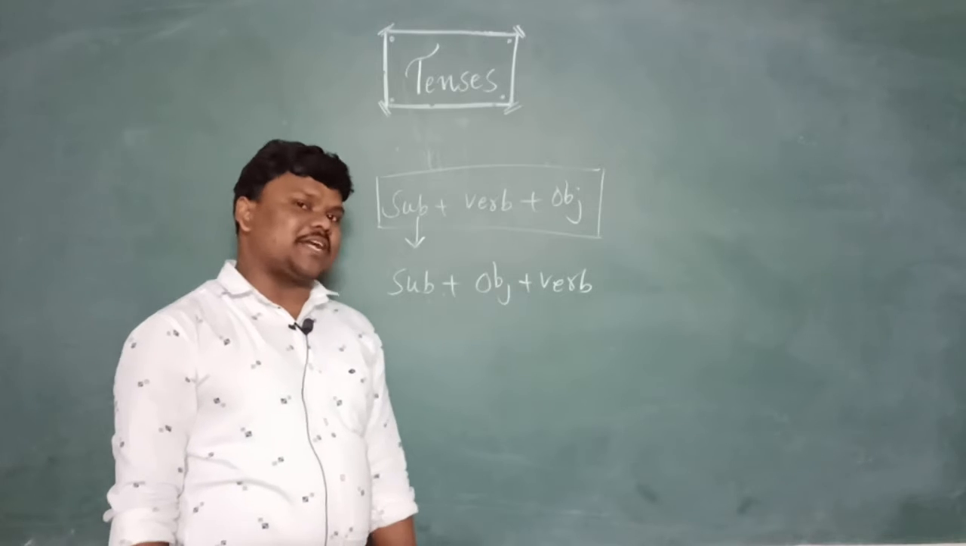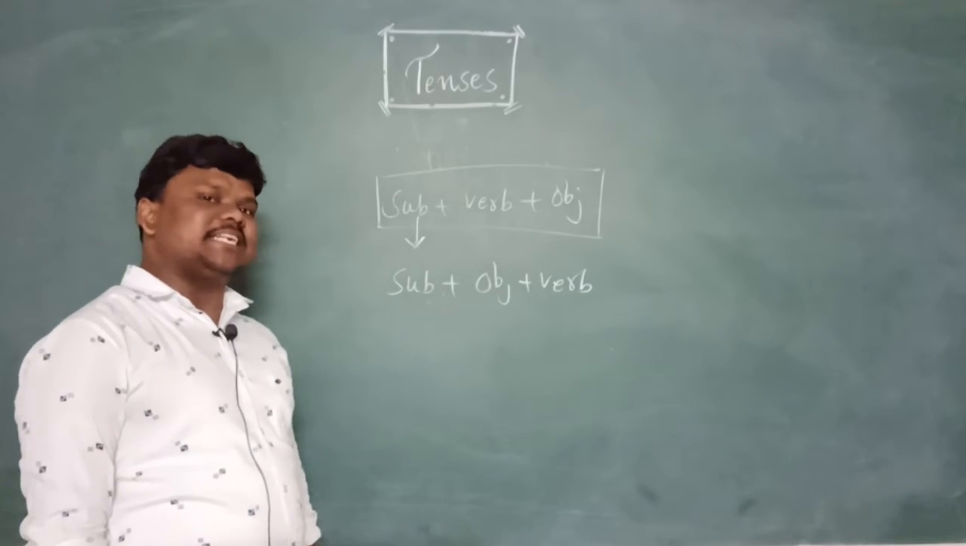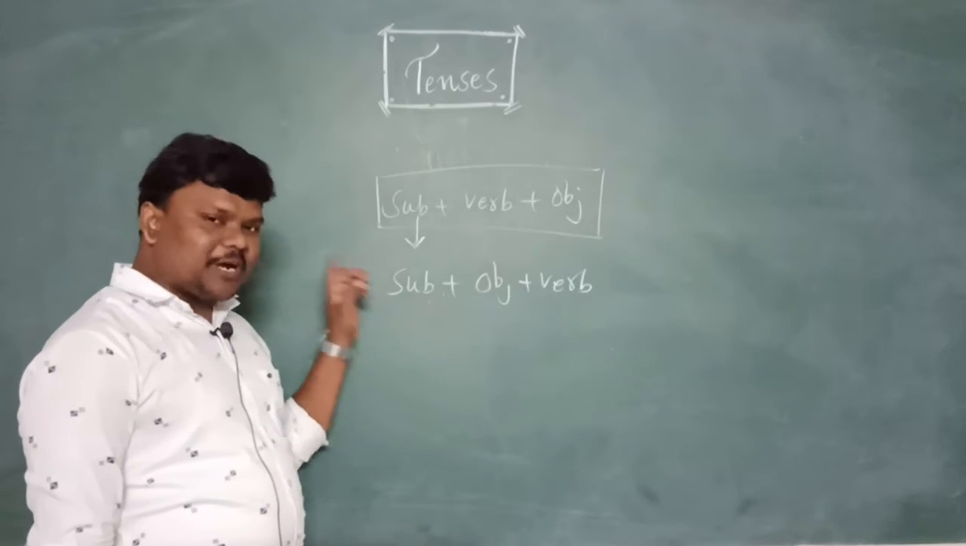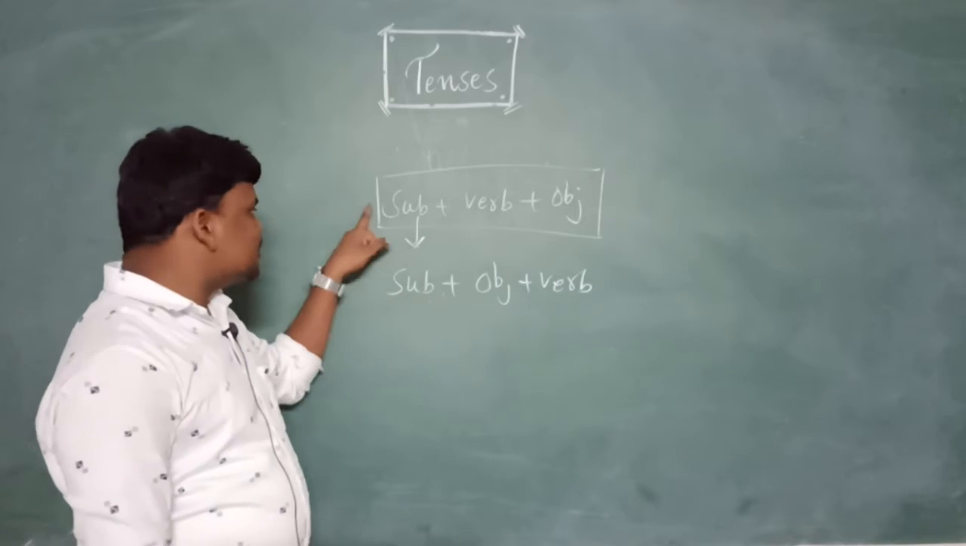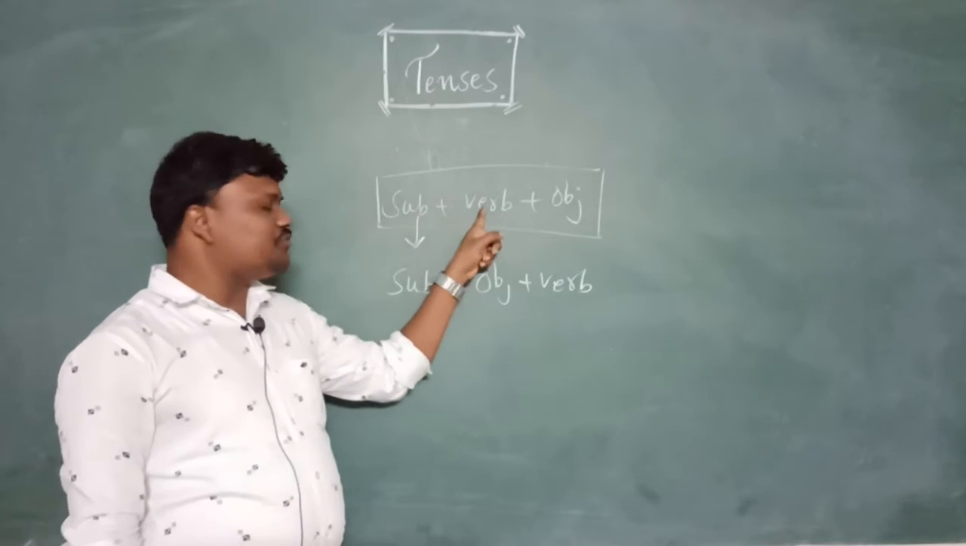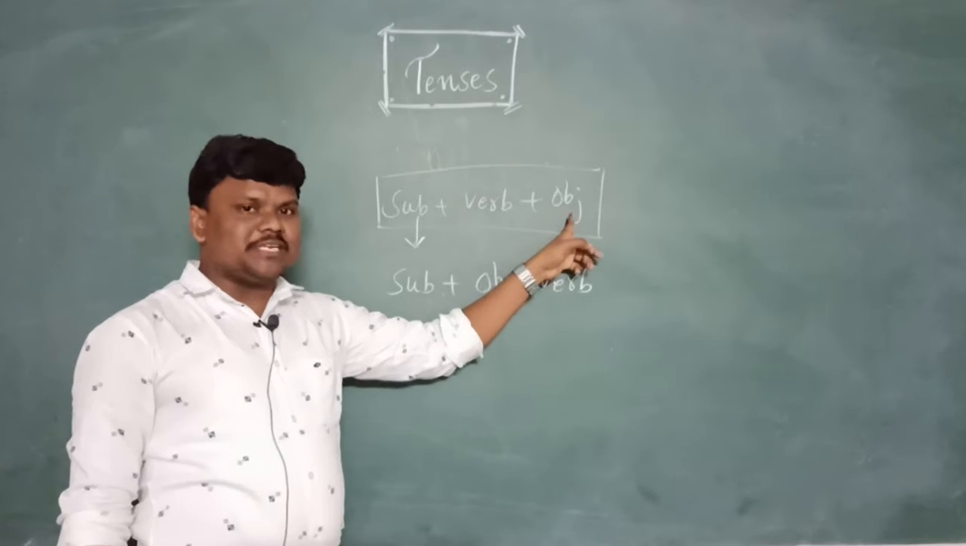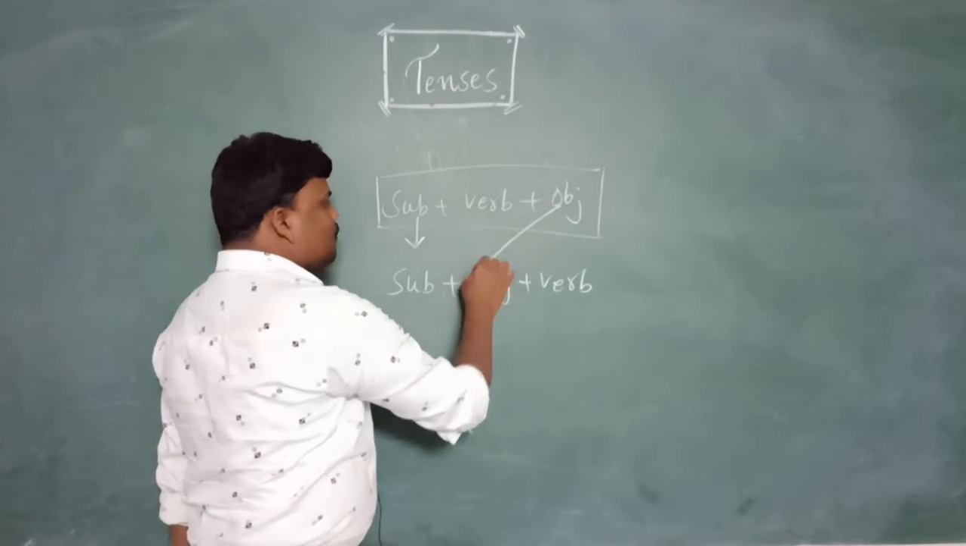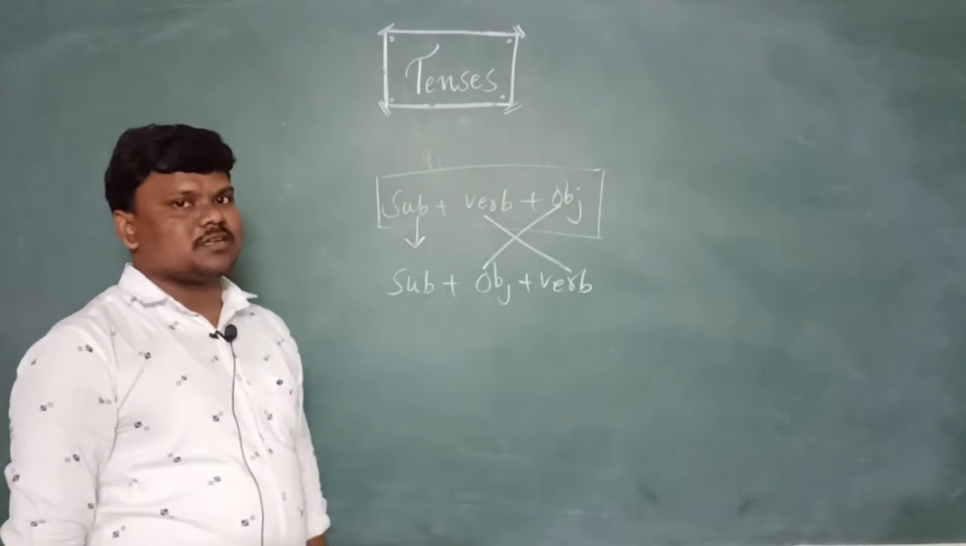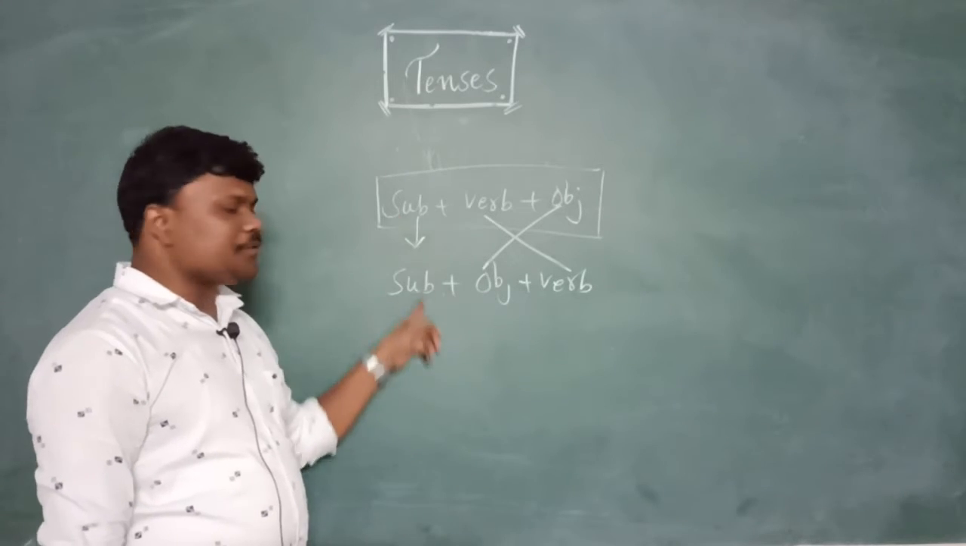If you want to check, write one sentence. If you want to write any sentence in English, first you need to take subject, verb, object. But in Telugu it is reversed. Subject, object, and next the verb takes place. Okay? Hope you understand this too.